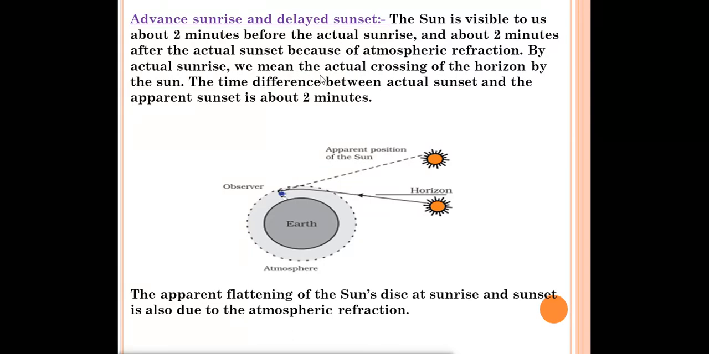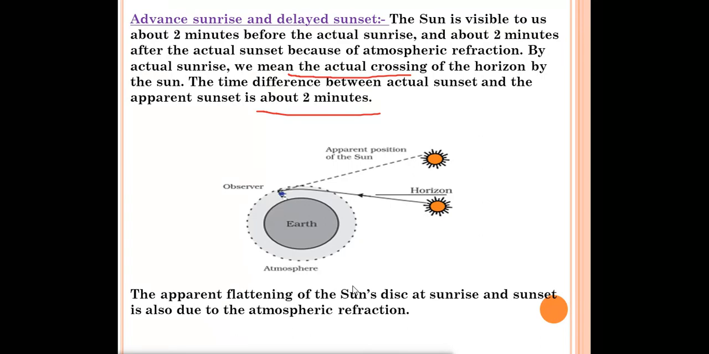By actual sunrise, we mean the actual crossing of the horizon by the sun. Means when actually the sun will rise, the sun will cross the horizon, right? The time difference between the actual sunset and the apparent sunset is about 2 minutes. Means actually when the sun will rise and at what time we will see the sun, the time difference is 2 minutes. Suppose this is the apparent position, so this is the actual position of the sun, right? And over here we are standing on the earth. This is the observer. We will look at the sun over there. This is the apparent position of the sun. After 2 minutes only we can see the sun in the sky.